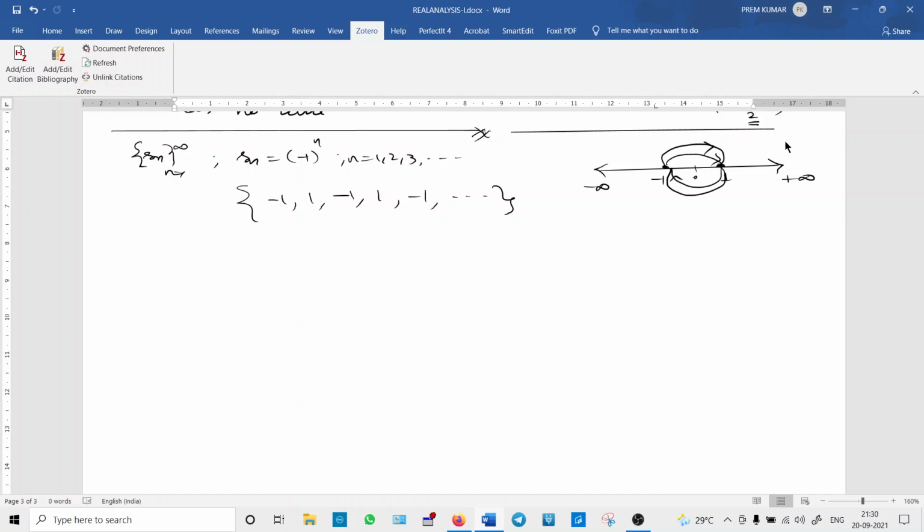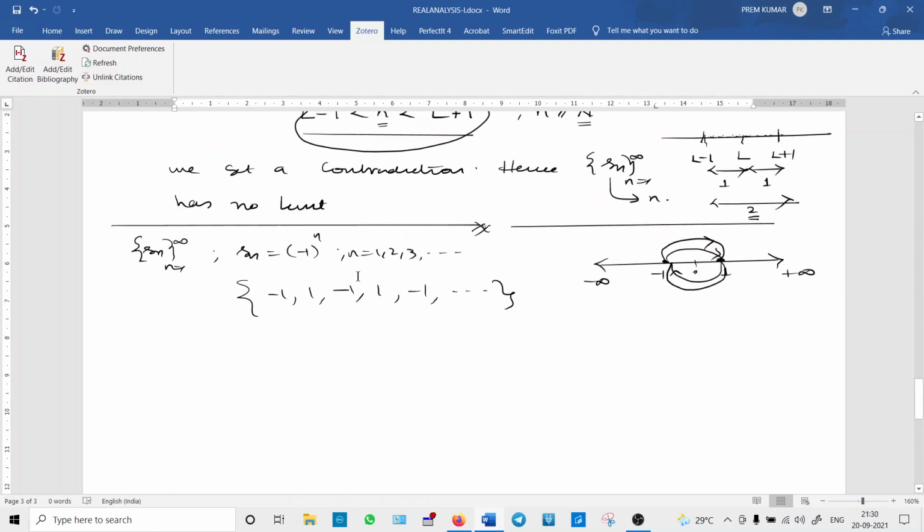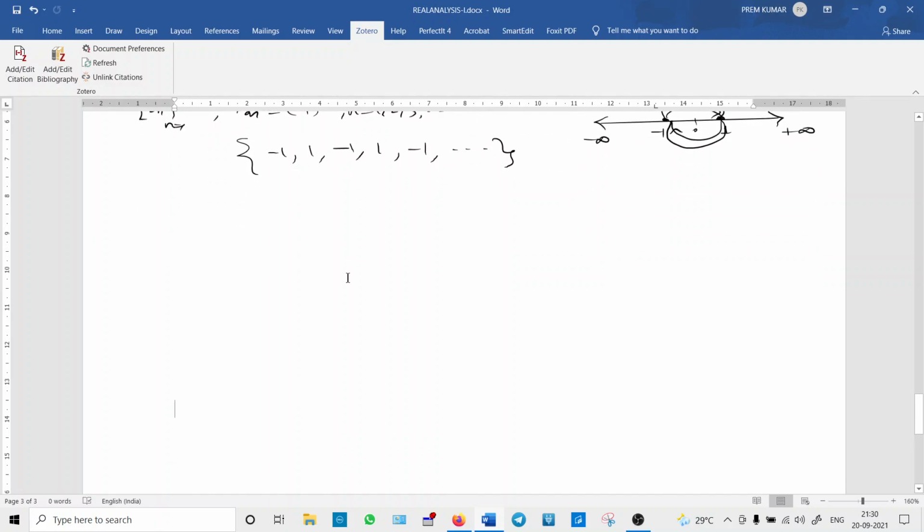Now, how to prove it? Because we are studying real analysis, we have to prove that using the definition. These intuitions won't work in our subject. You have to prove it always. Okay?